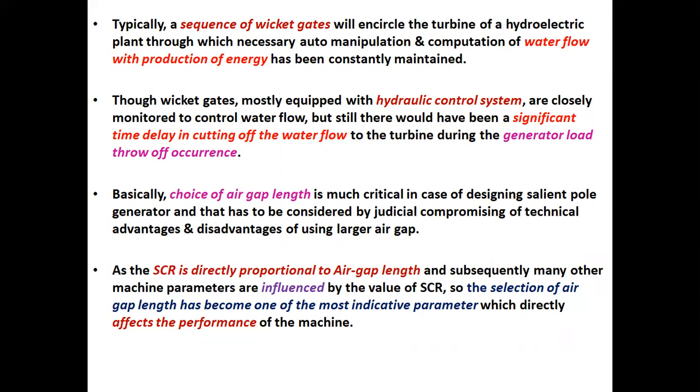As the short circuit ratio is directly proportional to air gap length, and subsequently many other machine parameters are influenced by the value of SCR, the selection of air gap length has become one of the most indicative parameters which directly affects the performance of the machine.